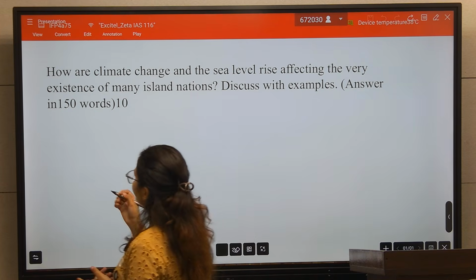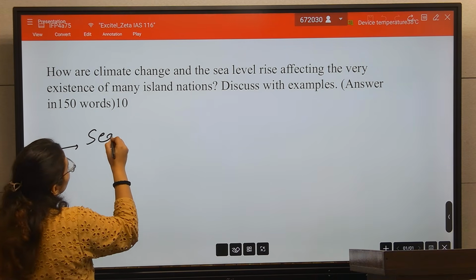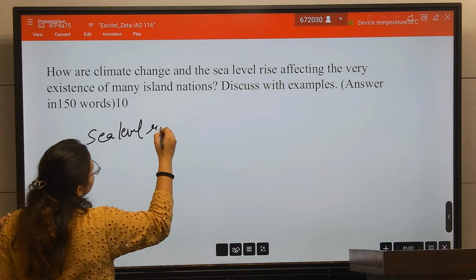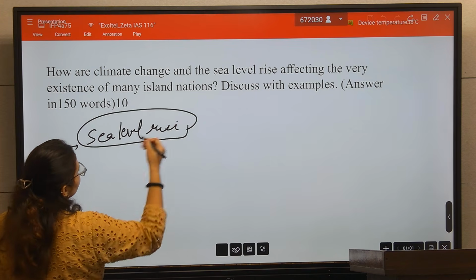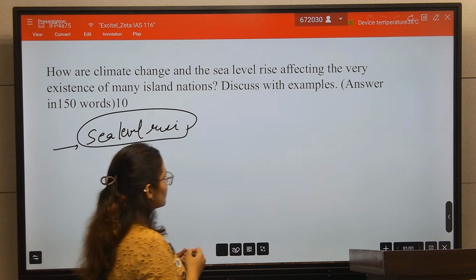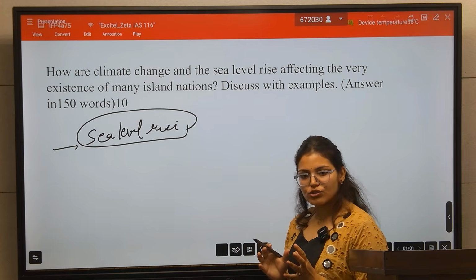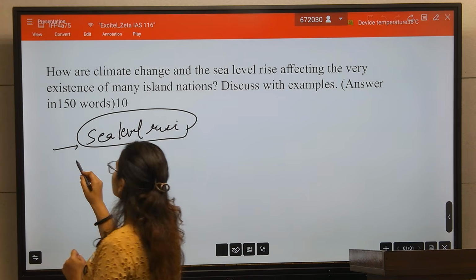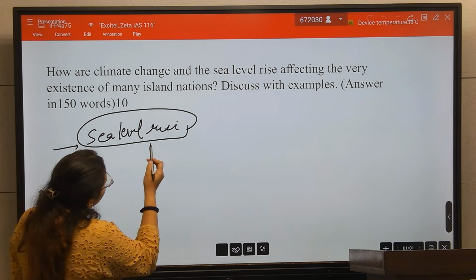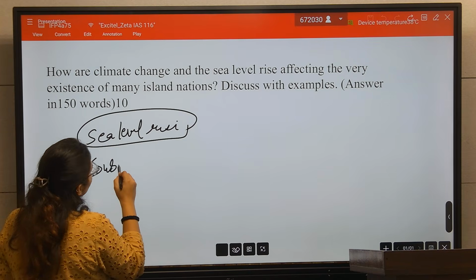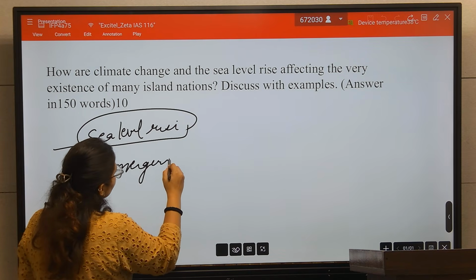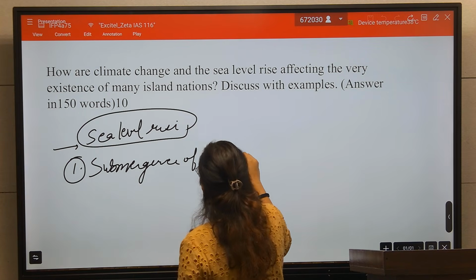So think, what is happening due to sea level rise? There are many small island nations, you know. First, if you see the sea level rise, there is submergence of land.